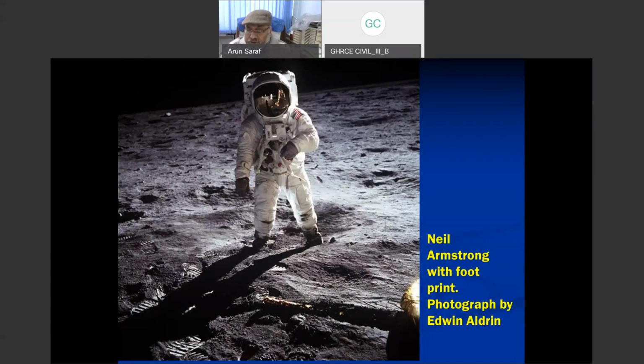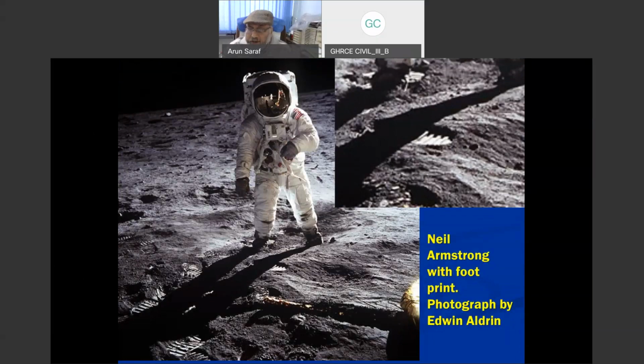And if I zoom this part, where this one you can see, it is also in a depression, not a raised ground, because we know on the moon surface, whatever the soil, I should not call it soil because it doesn't have much organic substance. But anyway, whatever the loose material or sand which is there, it is loose. So if anybody goes there and puts a foot, it should go down, as we are seeing in this image.